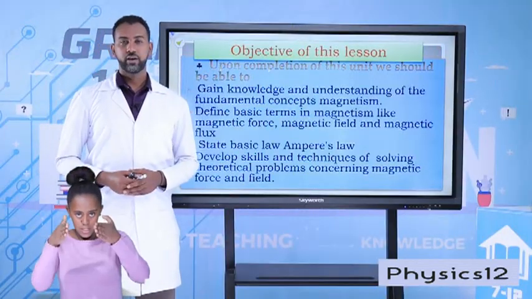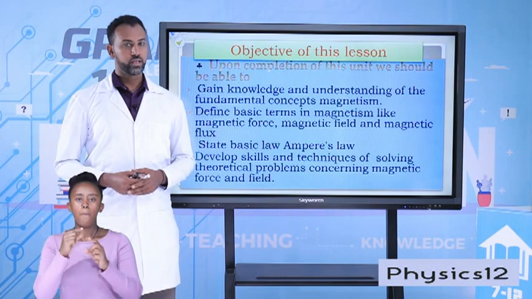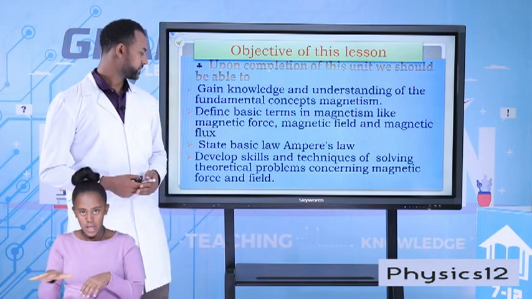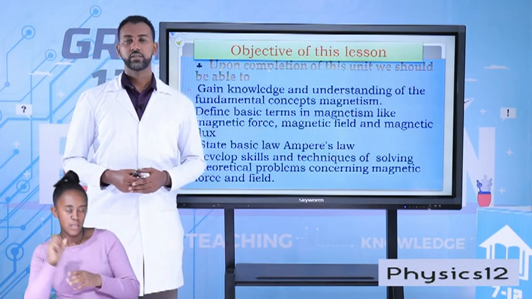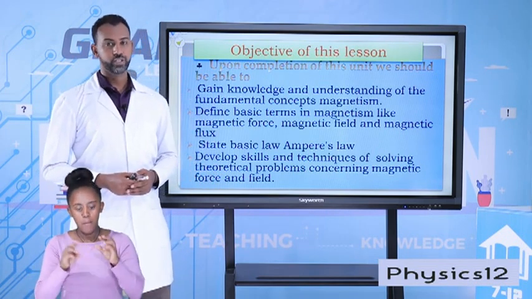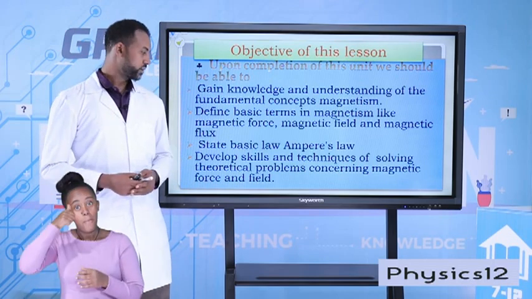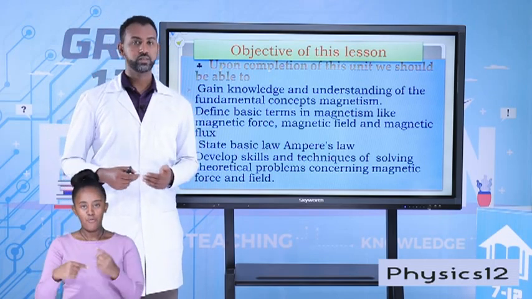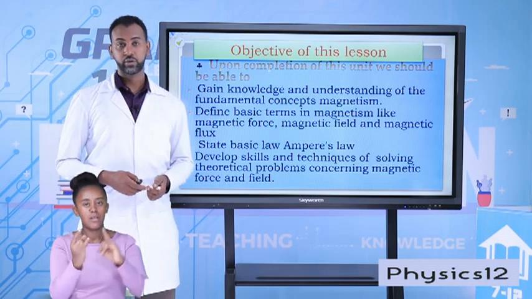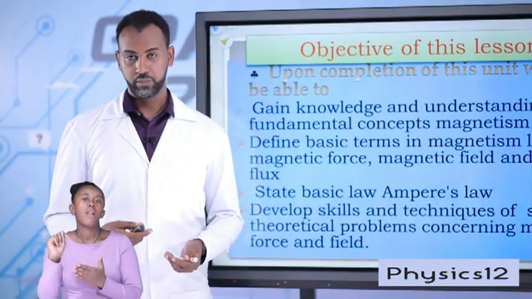We are able to define basic terms like magnetic force, magnetic field, and magnetic flux. We are able to state one of the basic laws under magnetism, which is Ampere's law. We are going to develop skills and techniques of solving some theoretical problems.